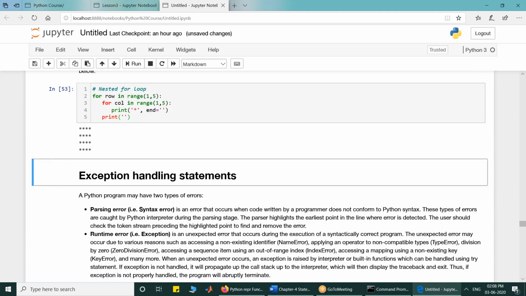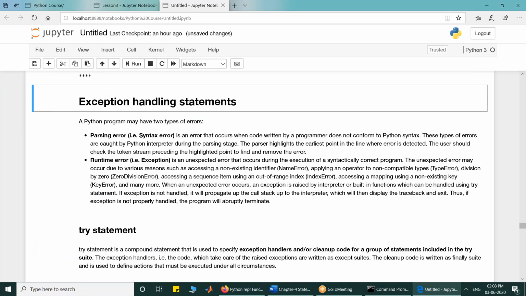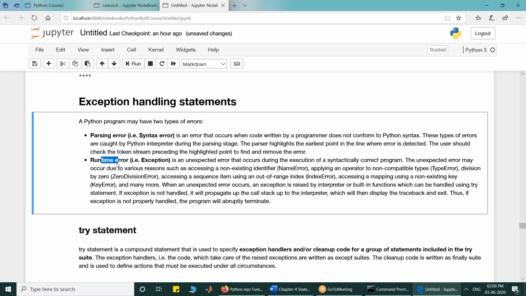So this is nested for loops. Now the next category of statement that we are going to discuss very quickly is exception handling statement. Errors we have already discussed that can occur in a Python program. It can be parsing error, it can be runtime error. Parsing error is caught by your interpreter, but runtime error that occurs creates problem, and that's why exception occurs.